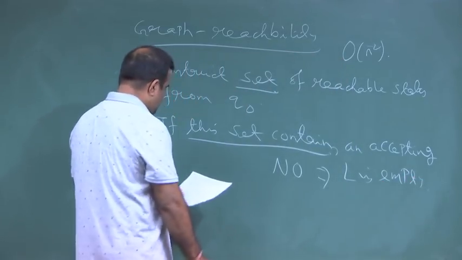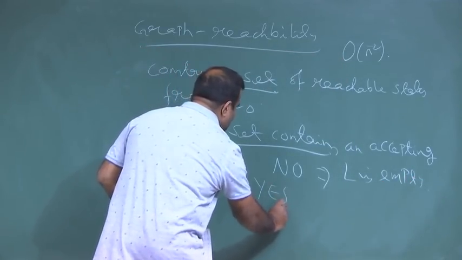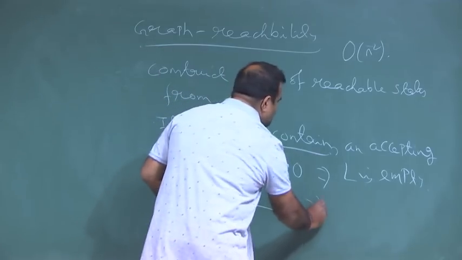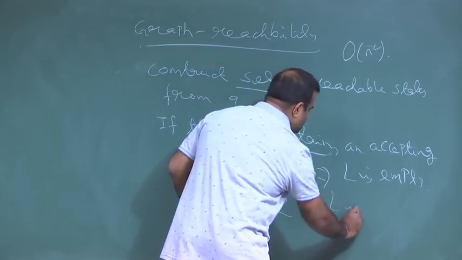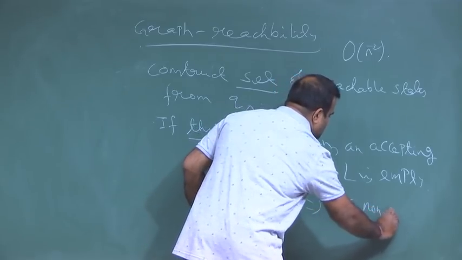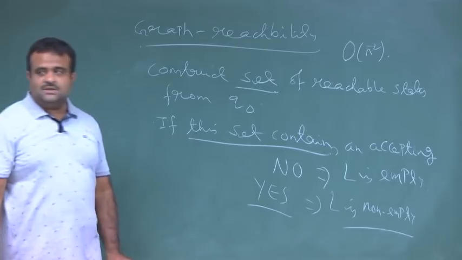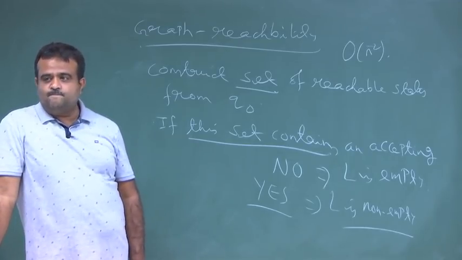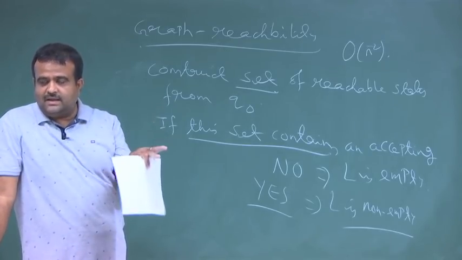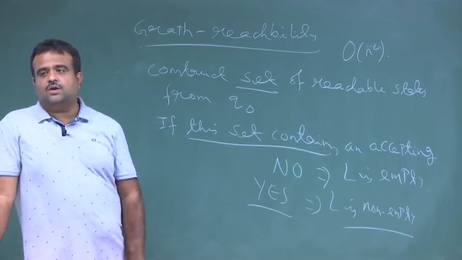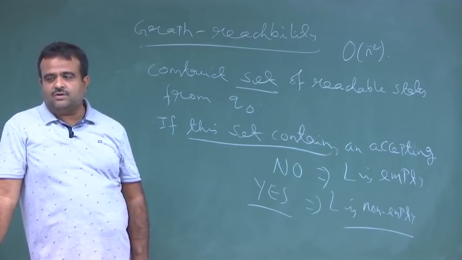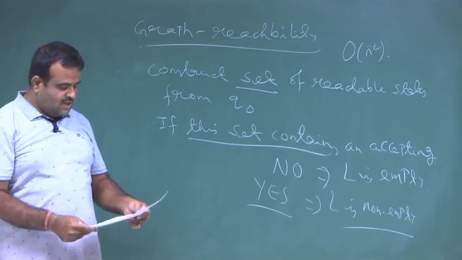Otherwise, if it contains any accepting state, yes, then it is non-empty. And L is non-empty means that the DFAs are not equivalent, the way we constructed the DFA.